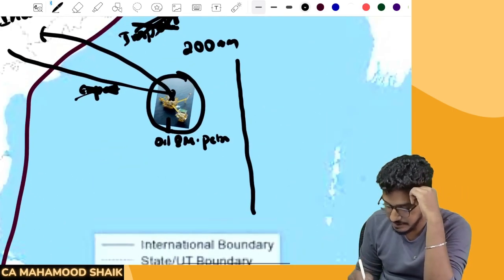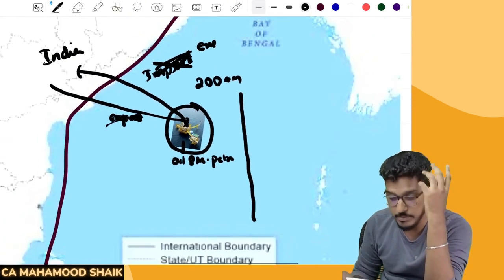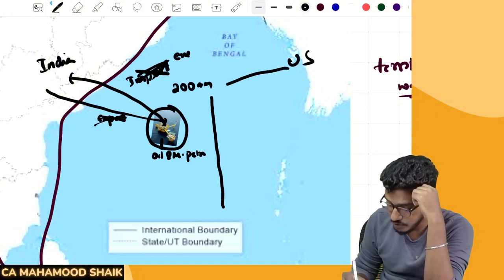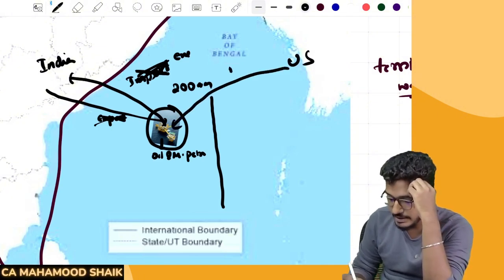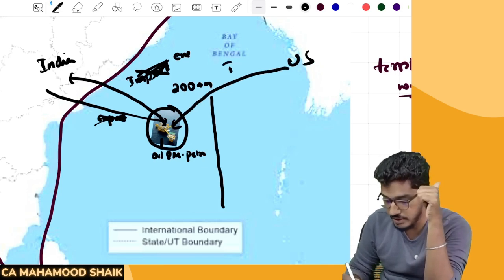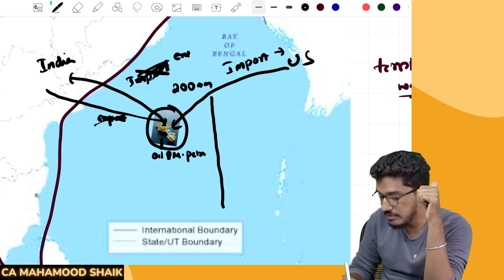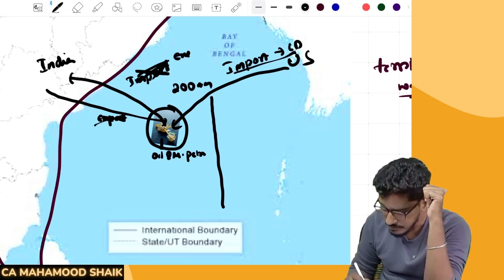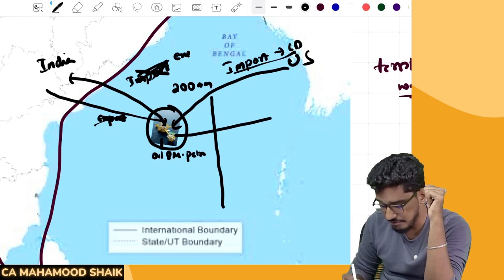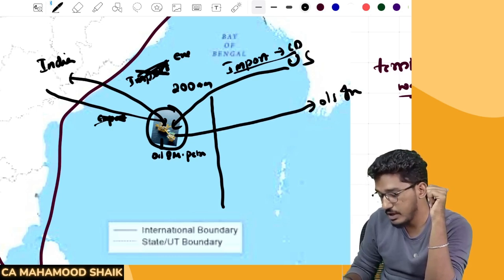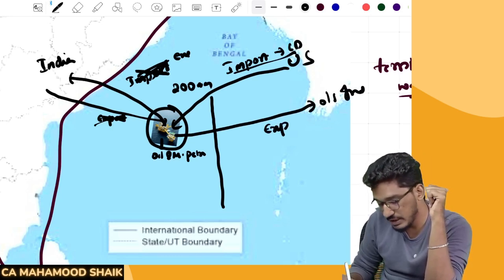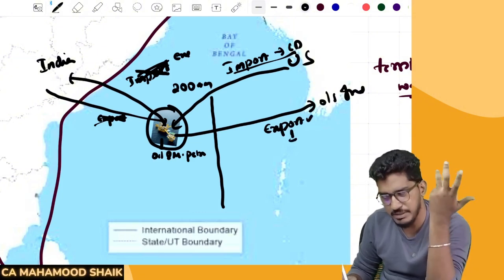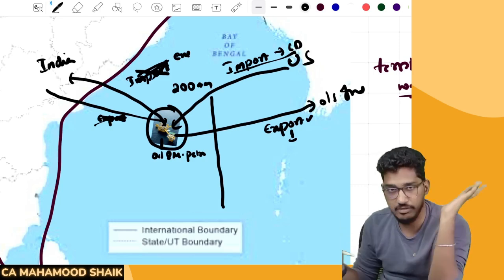Say for example, at this oil rig, one machinery was needed. That machinery was imported from the US to this oil rig. Will this be called import? Yes. On that, will customs duty be there? Yes, customs duty will be there. From this oil rig, whatever oil has been manufactured, that was taken outside of India. Will that be considered export? Yes, export. Will customs duty be there? If applicable, it will be there. If it is exempted, it will not be there.